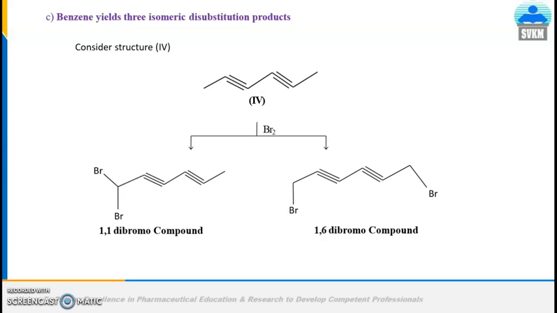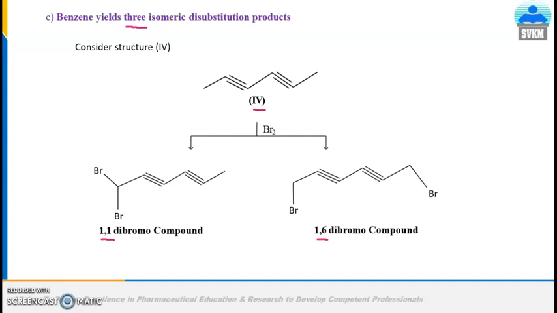Okay. Now we will apply the fact that benzene yields 3 isomeric disubstitution products to the structure 4. For structure 4, if we carry out the disubstitution, we expect it to give 3 isomeric disubstitution products. So if we carry out the bromination of structure 4, what products do we get? Practically we get 2 compounds, the 1,1 dibromo compound and the 1,6 dibromo compound. So this is also not satisfying the fact that